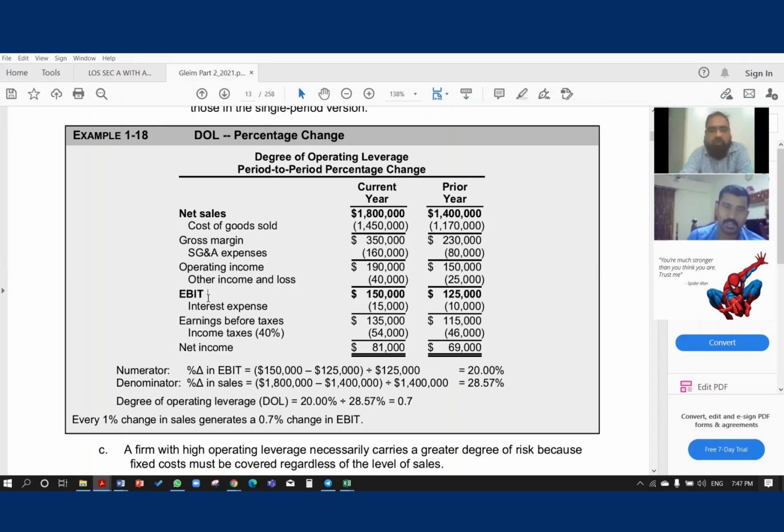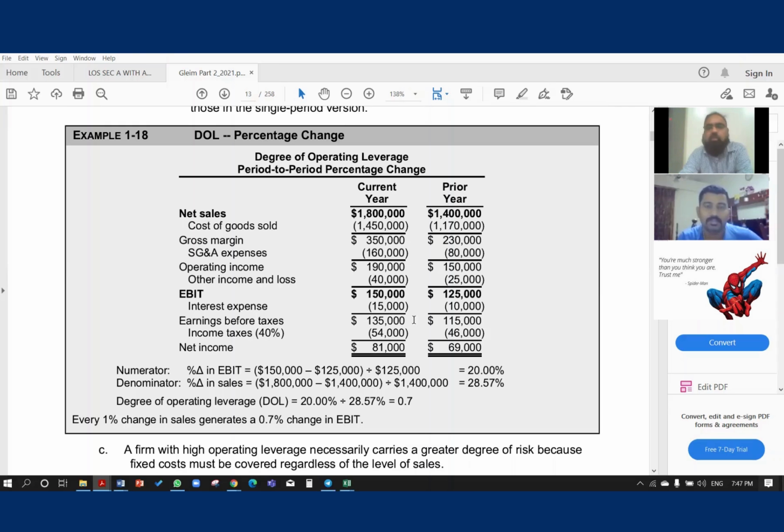So it means your EBIT and operating income will be the same. Then after EBIT, we subtract interest. This becomes EBT, minus income tax, and this will be your final net income, net profit. So you understand that point.